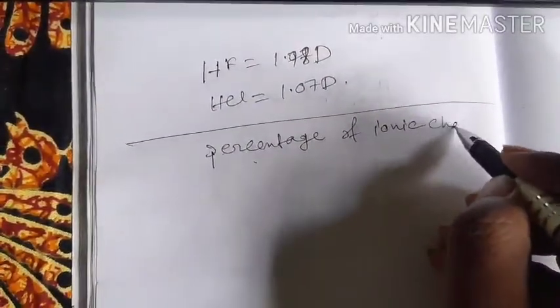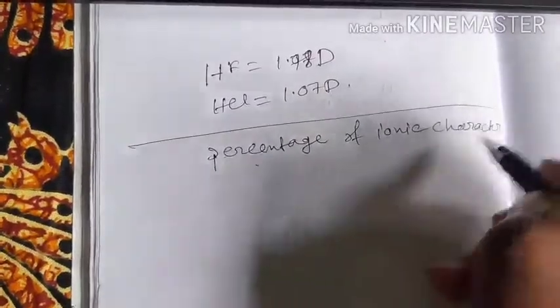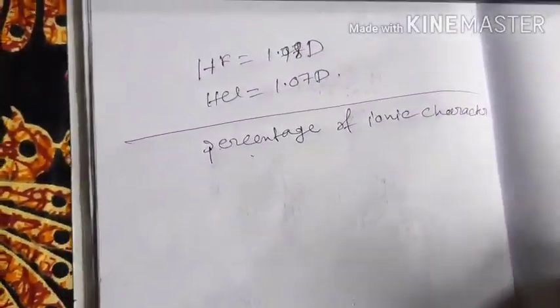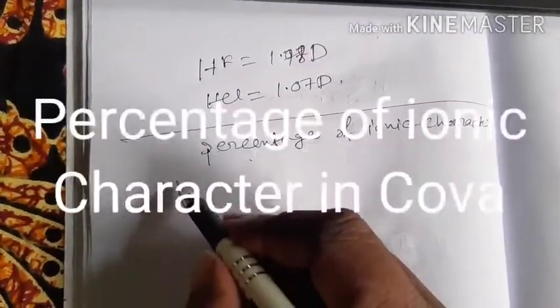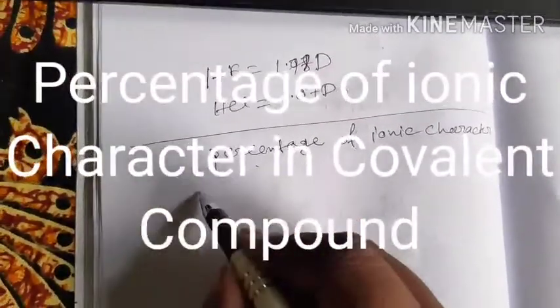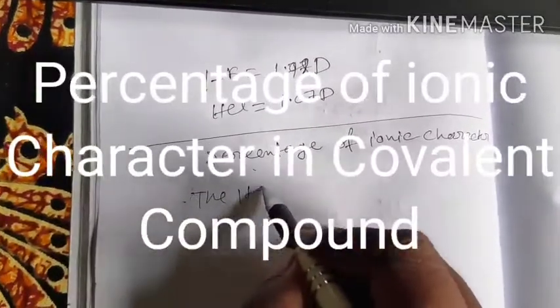Let us take an example here. It has been said that the HCl molecule